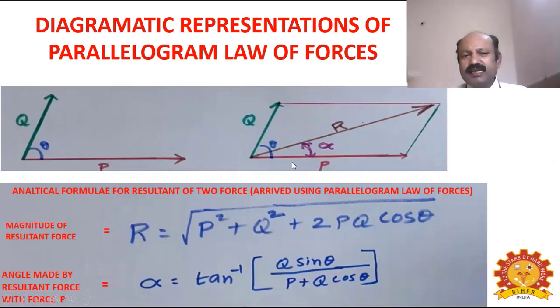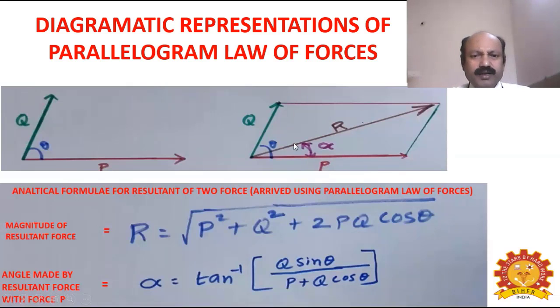If P is acting in the east direction, you mark P in the eastern direction with the scale of 1000 mm. Then from the starting point, you mark the Q force also in its own direction. Q force is 500 Newton, which means approximately 500 mm length along the direction of Q.